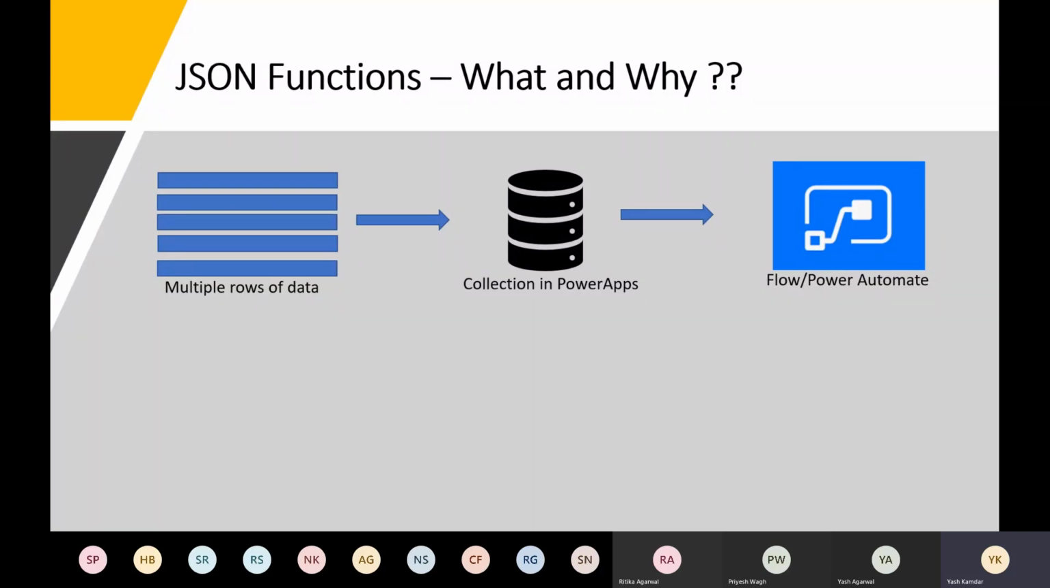Recently, Microsoft released JSON functions. One of the capabilities of JSON functions is that if you have 100 rows of data inside a collection in Power Apps, it has the ability to pass that entire 100 rows of data as a single text string to Power Automate.